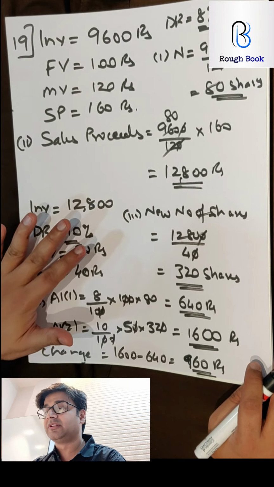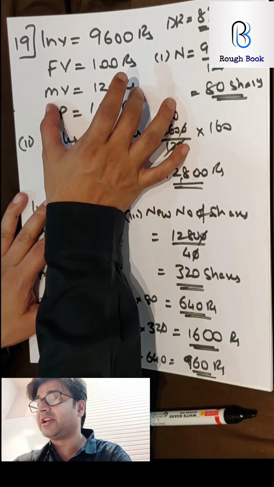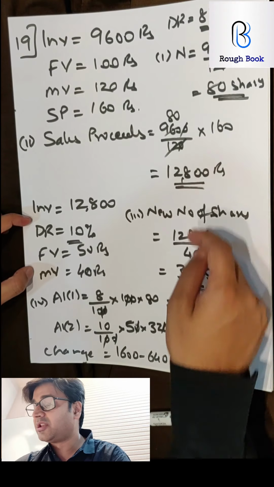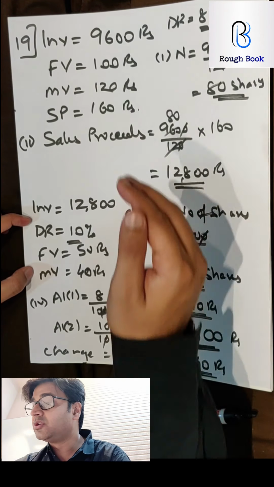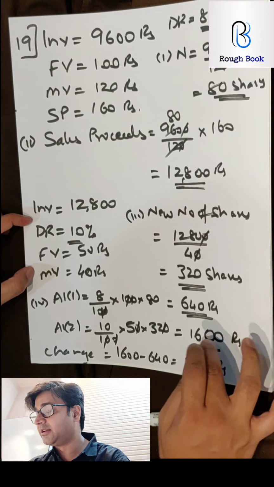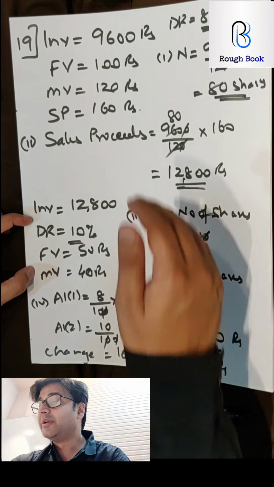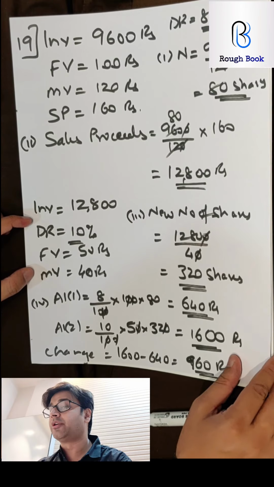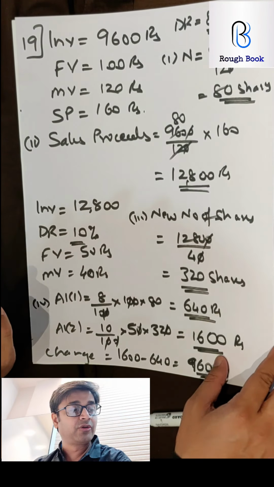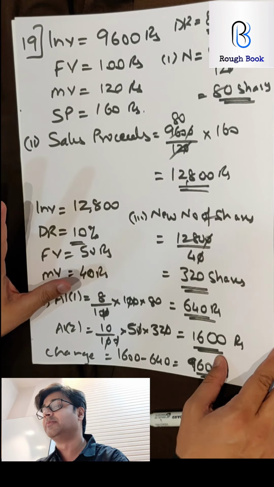A typical board question which most of the time we see such type of questions in the board. Not difficult at all. See, basically they'll give you first type of shares, second type of shares. These shares are sold and then they will ask you the change in income. So they have given you the parts. They first told you find number, sale proceed, again find number, annual income and then the change. So basically they are probing you the steps in order to help you. Are you getting it? If you see, till now we did 4 board questions. All board questions are similar because this is what is expected in the board.